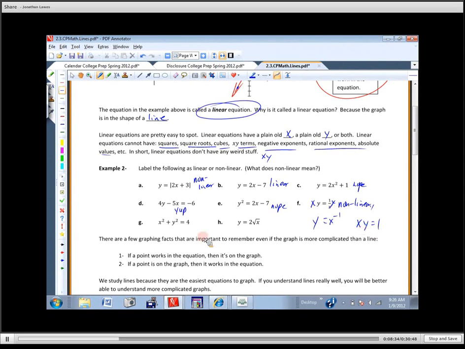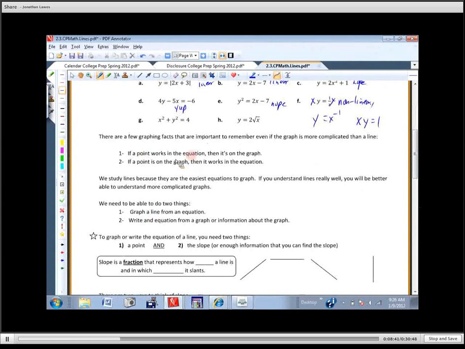And again, just to reemphasize, if a point works in the equation, then it's on the graph. And if it's on the graph, then it's got to work in the equation. And we start studying lines because when we're graphing, they're the easiest type of thing to graph. Okay? Lines are pretty darn simple. Okay? But you do have to remember these things. In order to be able to graph a line or make an equation of a line, we've got to have this. Okay?